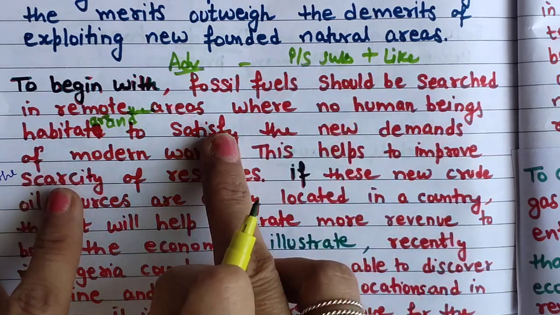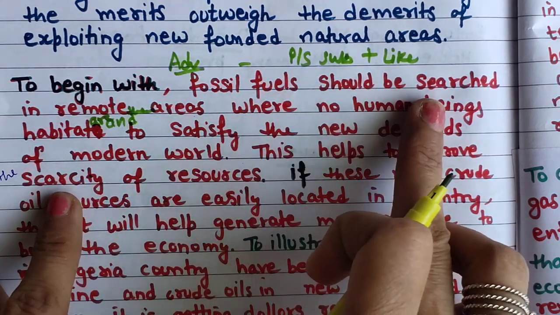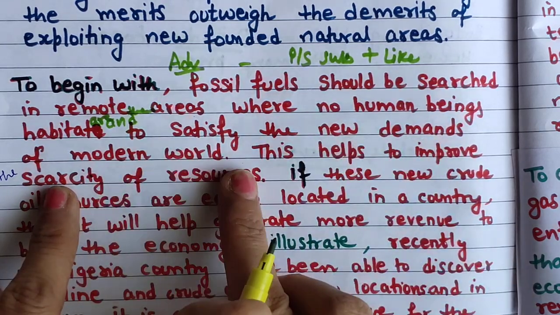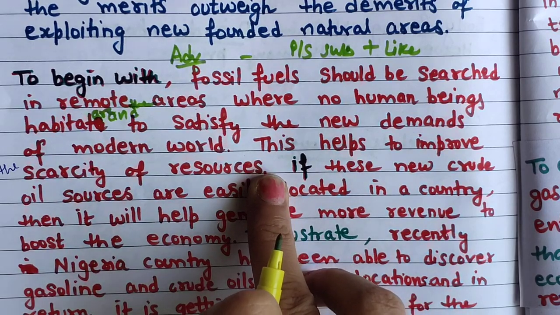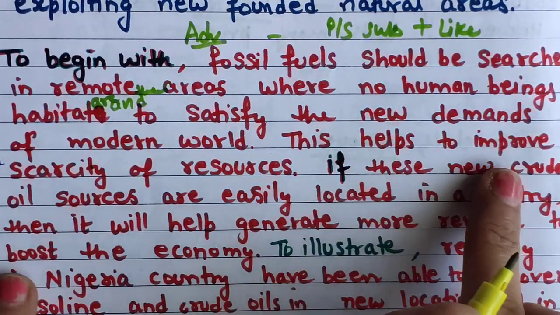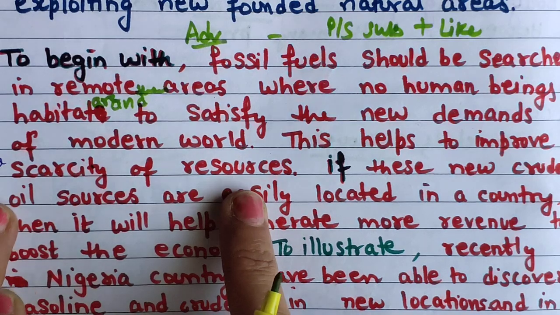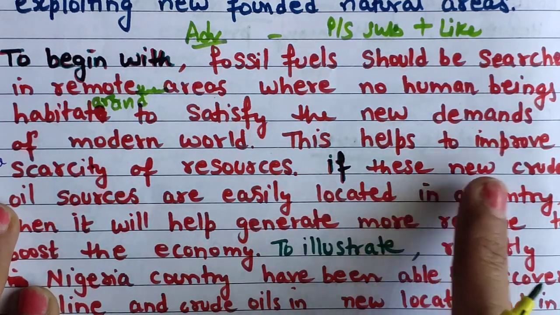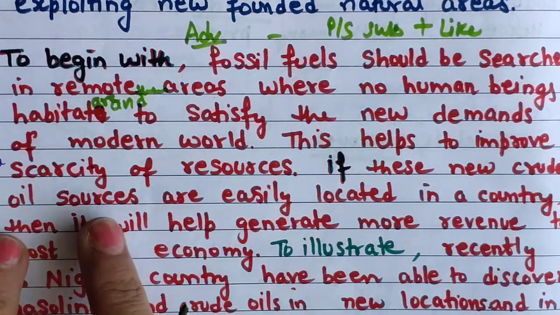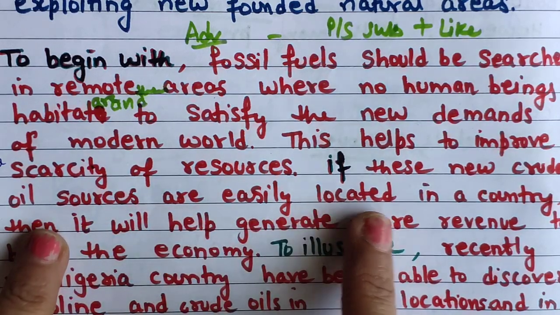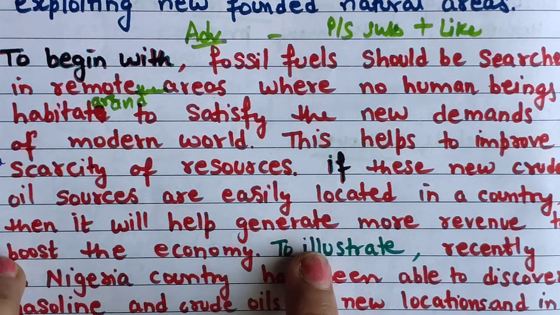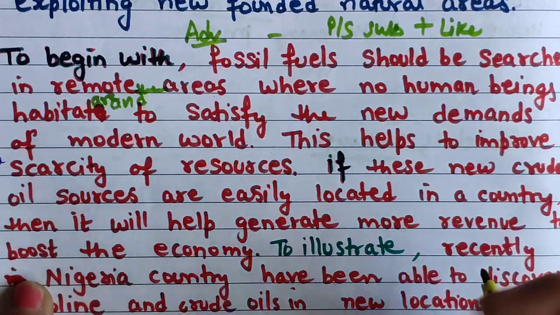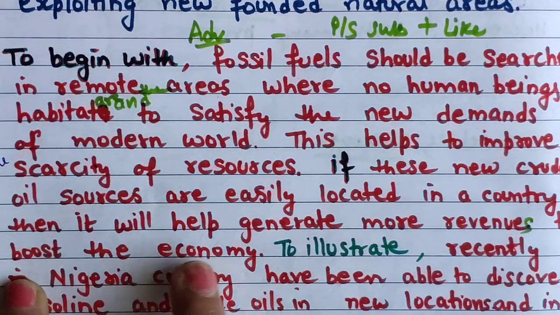Yeah, because I have given the result why they should be searched: to satisfy the new demands of the modern world. This helps, I am going to explain the point here. This helps to improve the scarcity of resources. If these new crude oil sources are easily located in a country, then it will help generate more revenues to boost the economy.